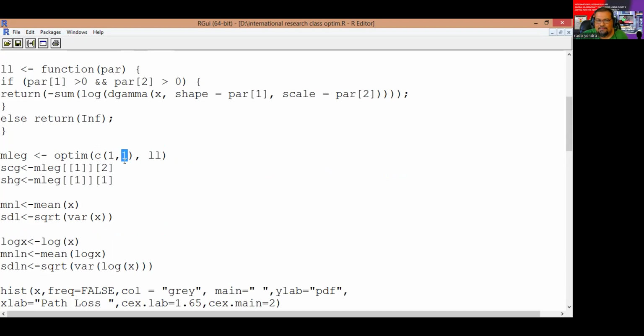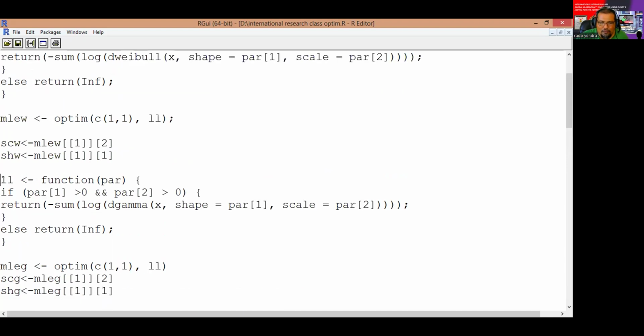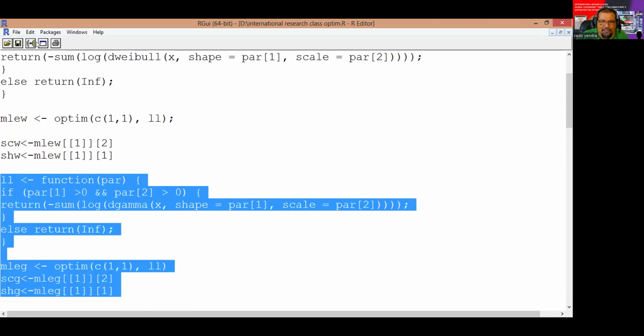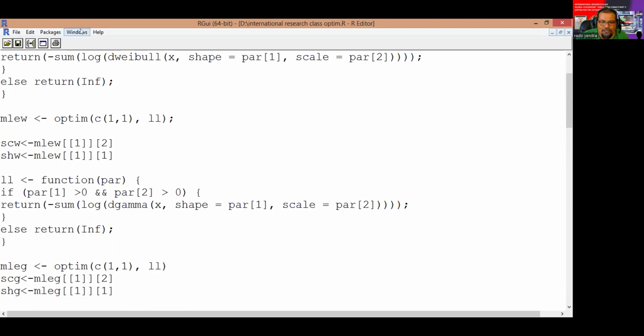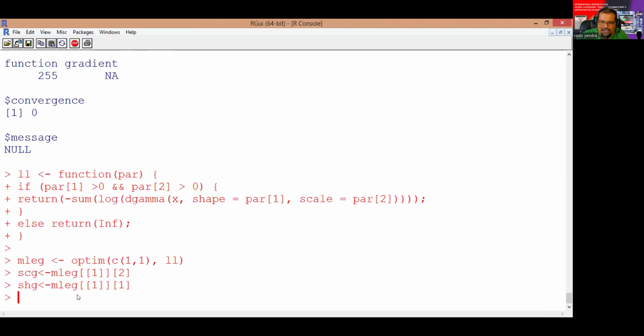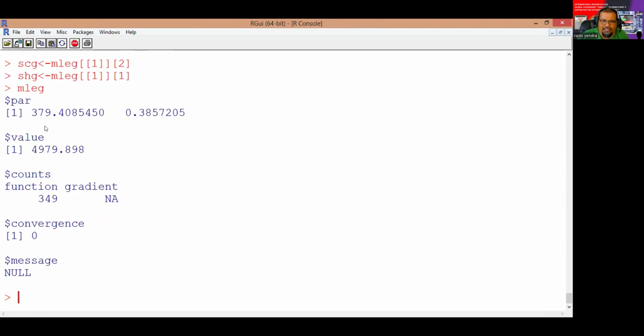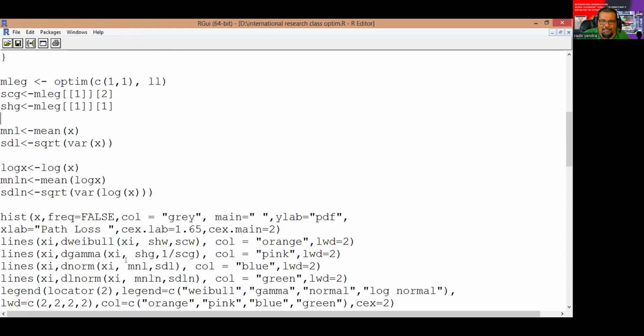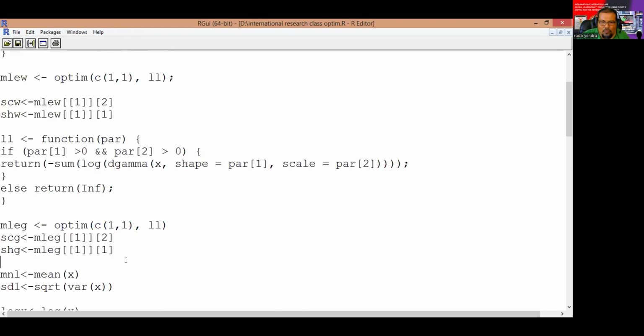Okay, we run our program. Now we check the parameter using MLEG. This is parameter 1 and this is parameter 2. Convergent.